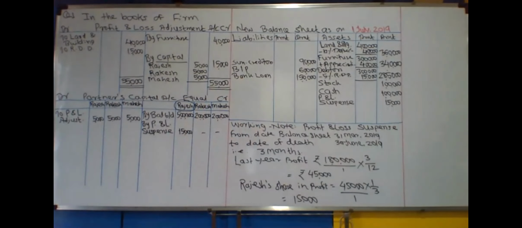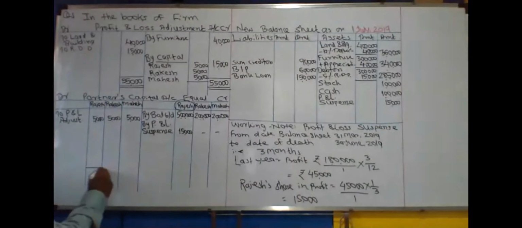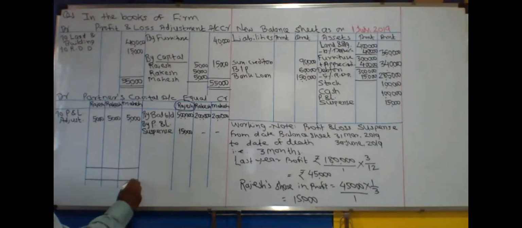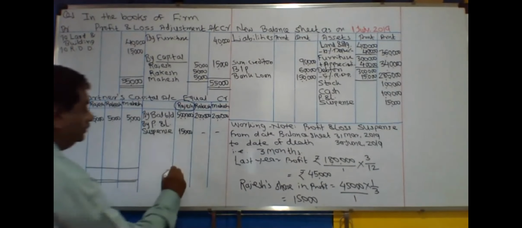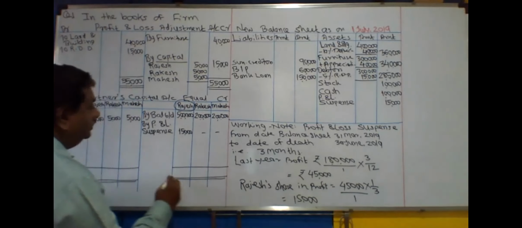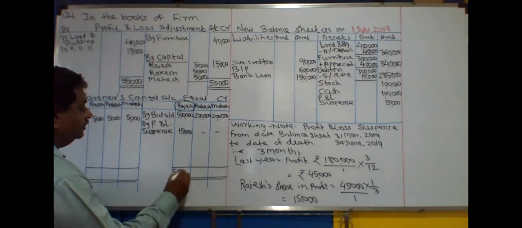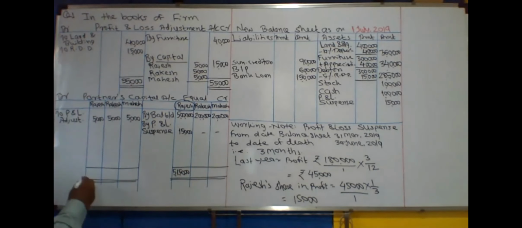So let us close down Rajesh capital account first. It is 5,15,000 minus 5,000.